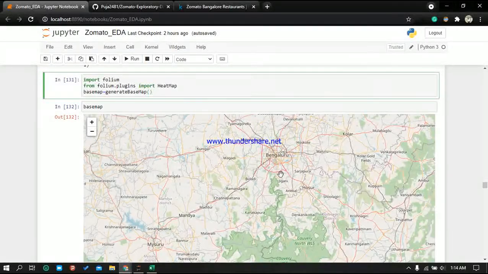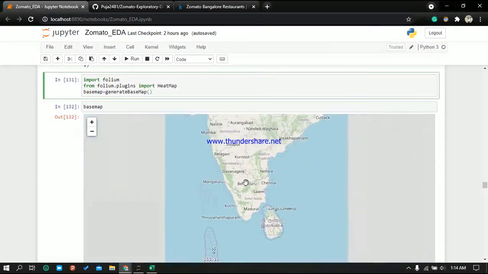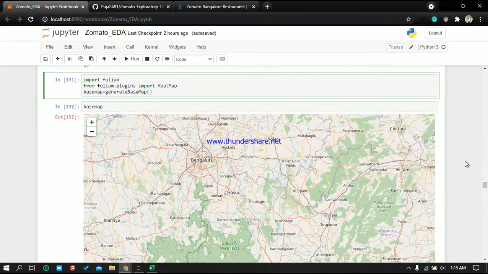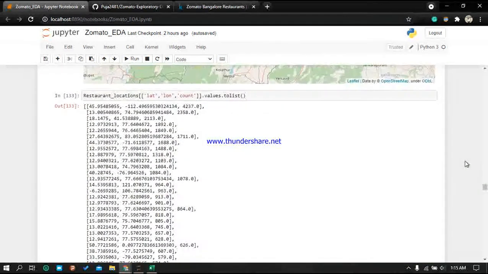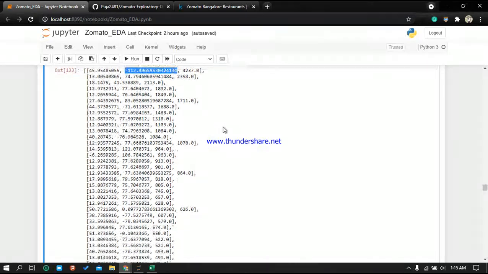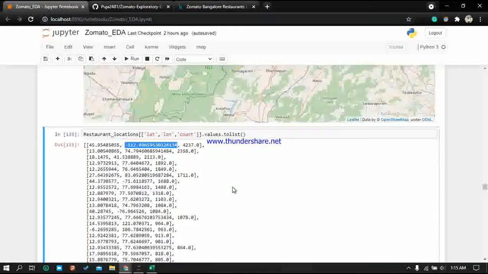You can zoom in and see. This is Bangalore. You can zoom in or out, whatever you want to do. And here I am calculating the count, which location contains how many restaurants. So at this latitude and this longitude we have 4237 restaurants. So like this we have created a list.